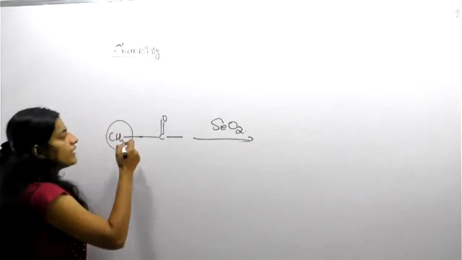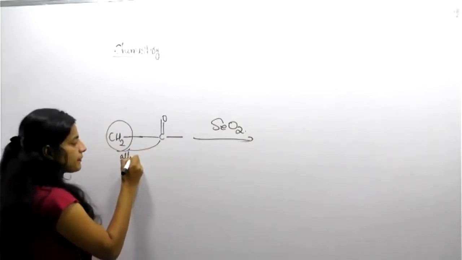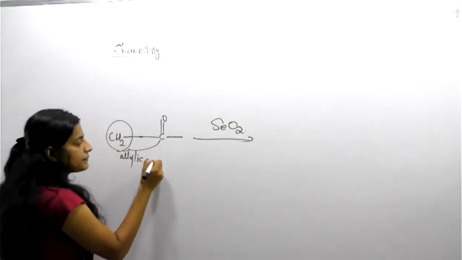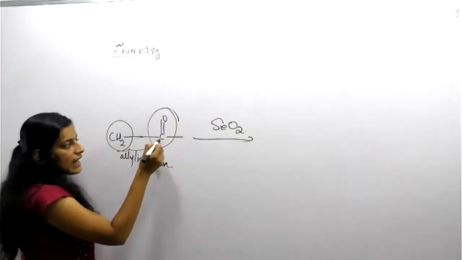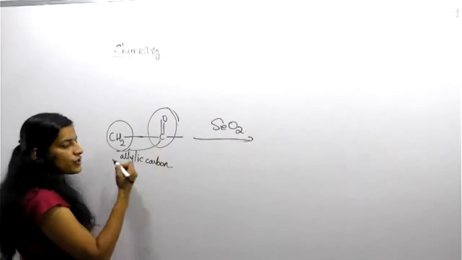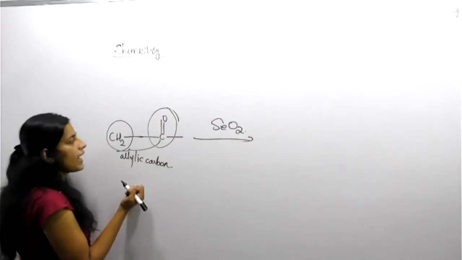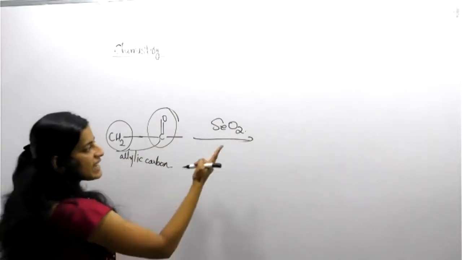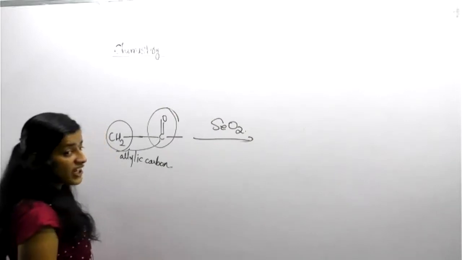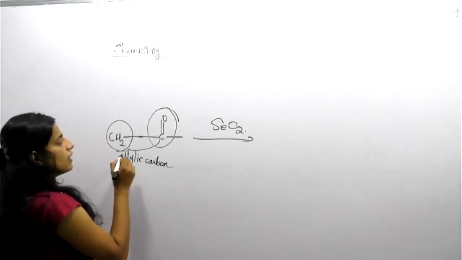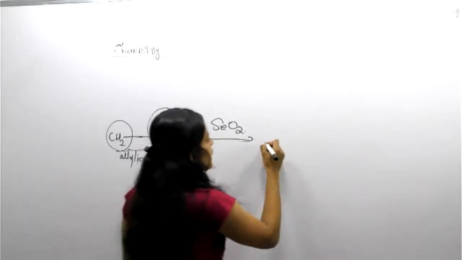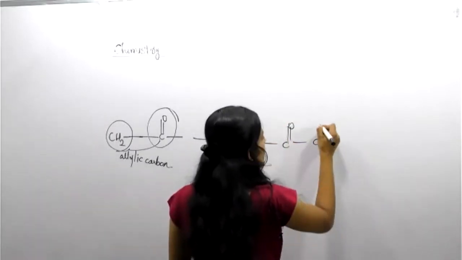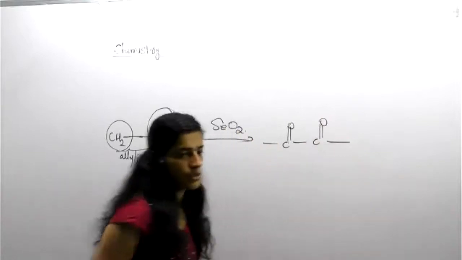This group is called the allylic group, the allylic carbon. This is a carbonyl group, and the carbon near the carbonyl group is called the allylic carbon. Okay. So what happens? Selenium dioxide as a reagent, what will it do? It can convert it into carbonyl form. CH2 is converted into C double bond O. This is the result. Okay.